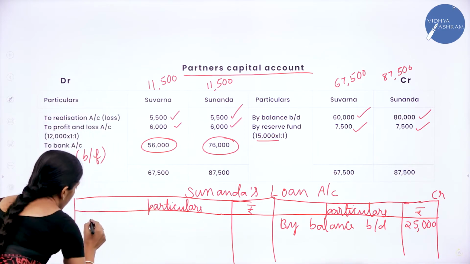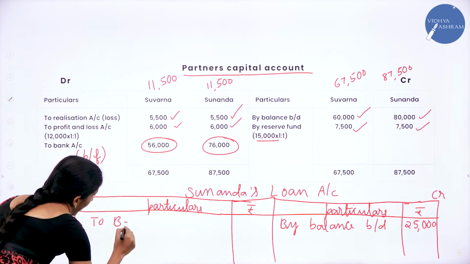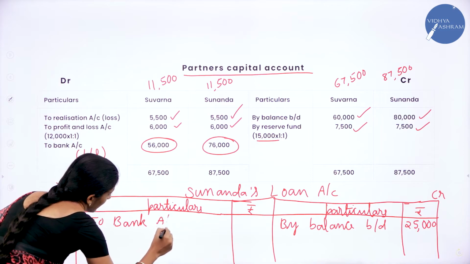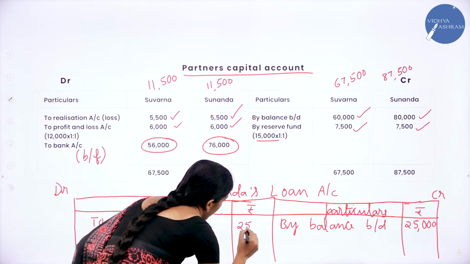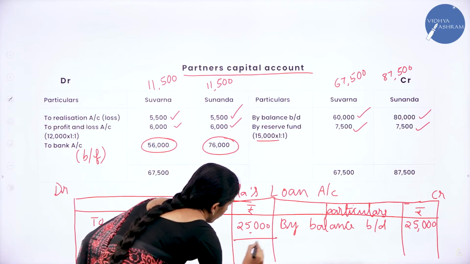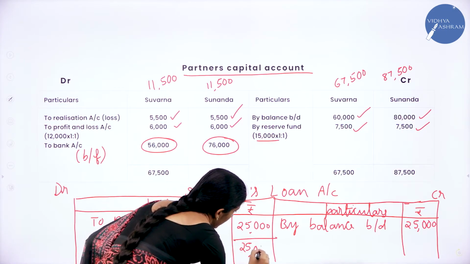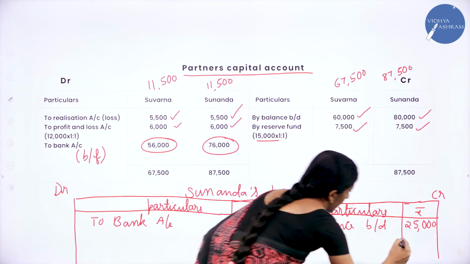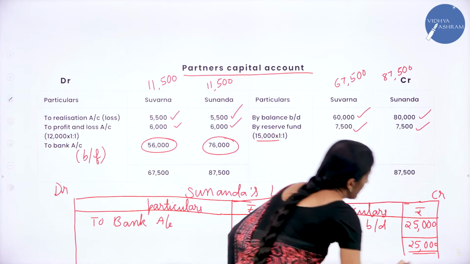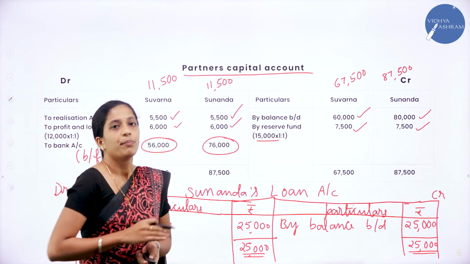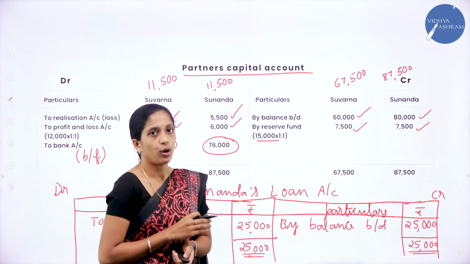So in your debit side you will record it as to bank account. It's nothing but we are paying Sunanda's loan. How much? Same 25,000. So debit side is 25,000. Credit side is also 25,000. Only this much you have to prepare while you are preparing partner's loan account.